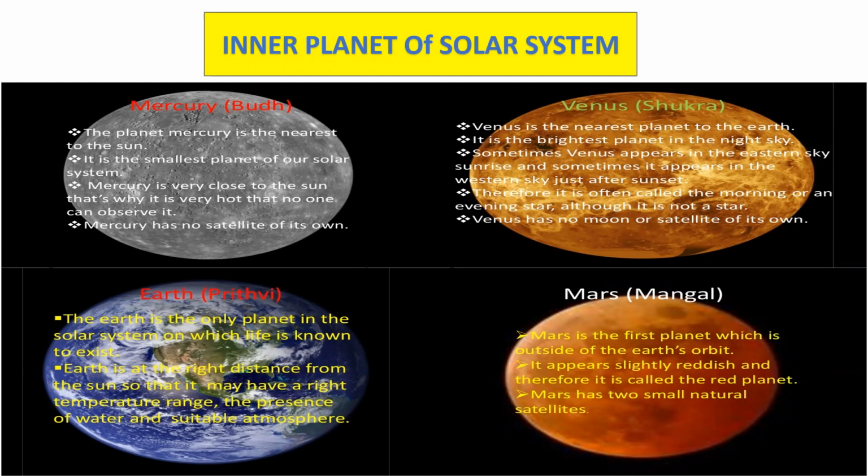Mercury is the first planet from the sun, and it is the nearest to the sun. That's why it is very hot during the day. It is also the smallest planet of the solar system. Mercury can be seen either as a morning star in the eastern sky just before sunrise, or as an evening star in the western sky just after sunset. Mercury has no satellite of its own.